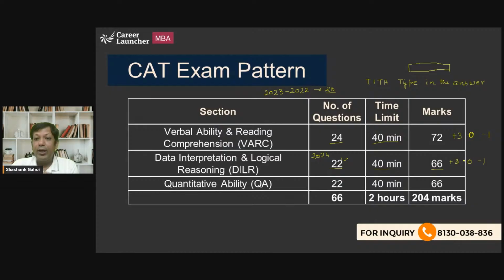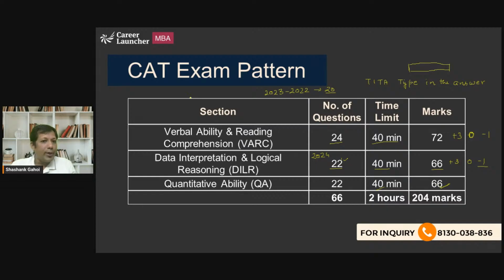For a left out or unattempted question, or a TITA question that is wrong, the points are 0. And for every incorrect optional answer, the negative marking is -1. In QA, there was no change last year. In VA there was no change last year. There were 22 questions, the time allotted was 40 minutes, and total marks are 66.